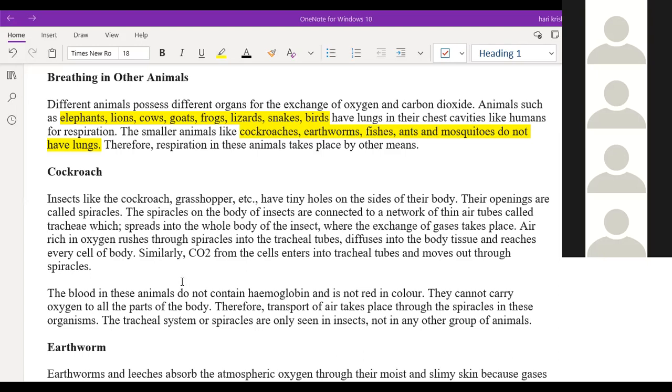So understand, right? What are the important terms you can see here, Raghav? Sir, first one, spiracles. Okay. And thin air tubes called trachea. Good. Next, exchange of gases. Exchange of gases will take place with the help of these air tubes without any lungs. Okay, where are these air tubes? On the sides of the body. Okay, about this hemoglobin and all we'll study afterwards. First we'll see the video.